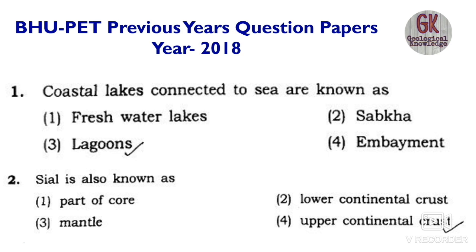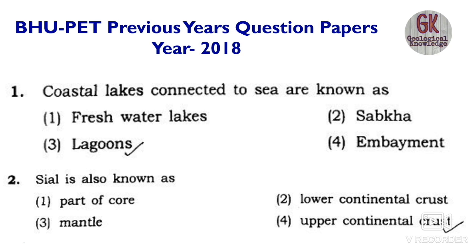We all know, and that was a very basic, very easy question. Question number 2 is: Sial is also known as. Since it's a competitive exam question paper, you will get questions from all the branches. The second question is from the interior of the earth, the internal structure of the earth. Sial is also known as part of core, lower continental crust, the mantle or the upper continental crust.